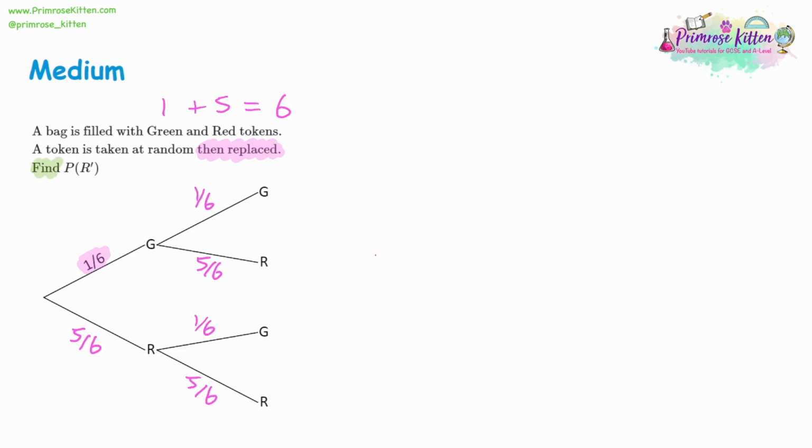I want the probability of not getting red. So how do we not get red? Well, if we get green, then we don't get red. Then for our second pick, we want to pick green again. So to not get red, we've not gone through any red points here, only gone through green. That is 1/6 times 1/6, which is 1 out of 36. So we can say that the probability of not getting red, remembering that the dash means not, is a 1 out of 36 chance.